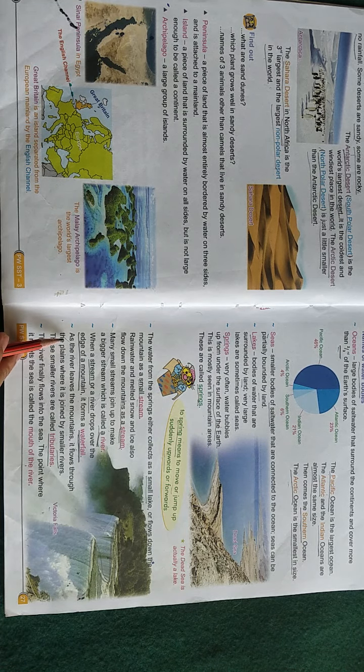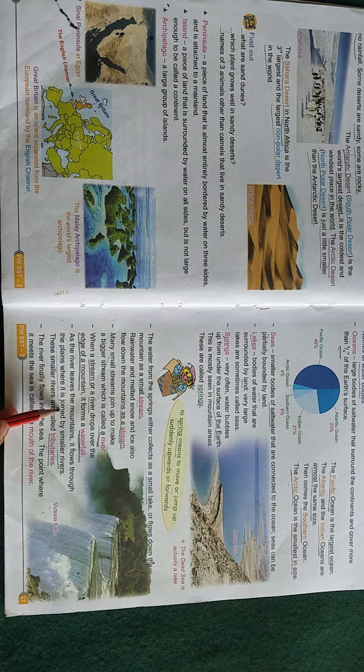Once again I am reading: as the river leaves the mountains, it flows through the plains where it is joined by a smaller river. These smaller rivers that join the main river are called tributaries.